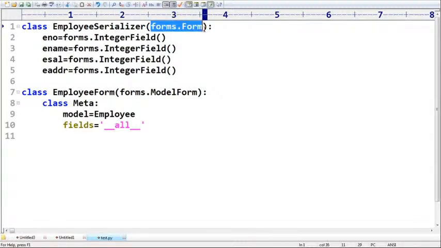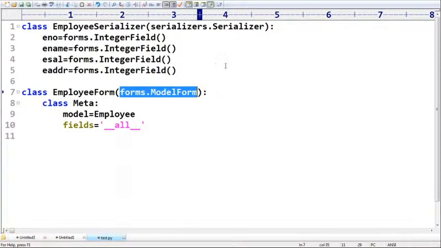from rest_framework dot serializers dot Serializer. Are you getting? Even in this case also, serializers dot ModelSerializer. Don't worry, sir, I didn't explain anything. Sir, we will discuss in detail. So just one word you people should be aware of: DRF serializers concept will work exactly the same as forms and model forms.